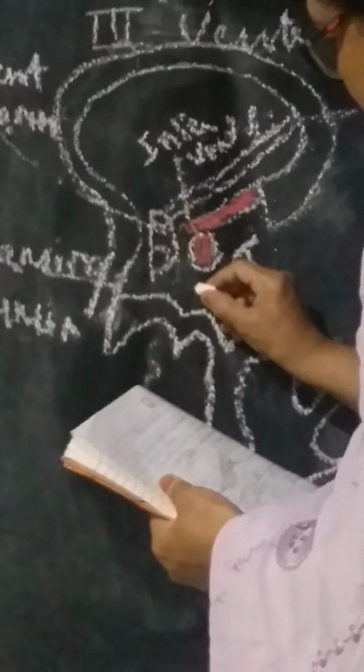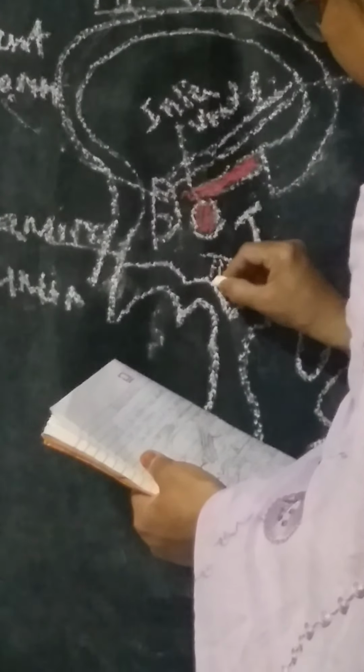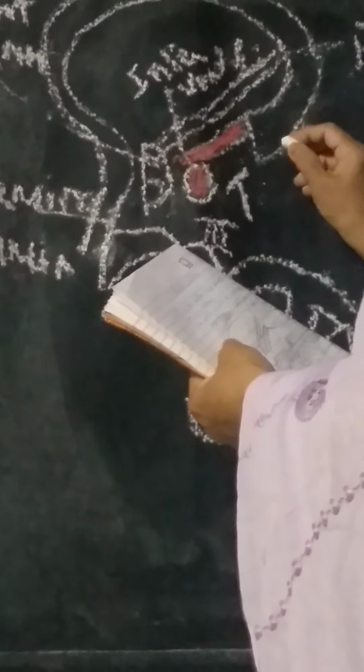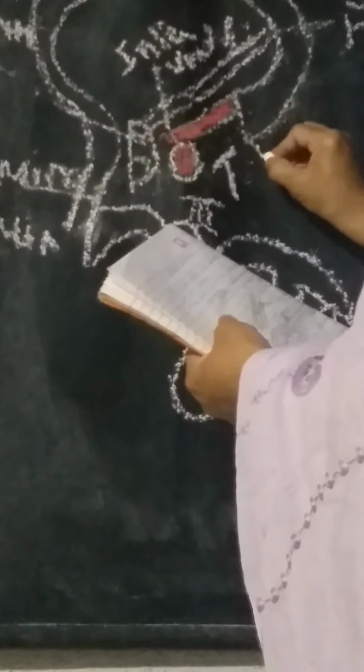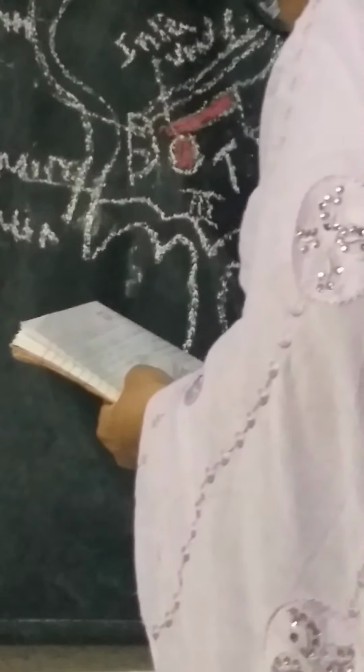Okay? So this is the cavity of the third ventricle. Behind over here, with the tela choroidea, you have the pineal body. Got it?